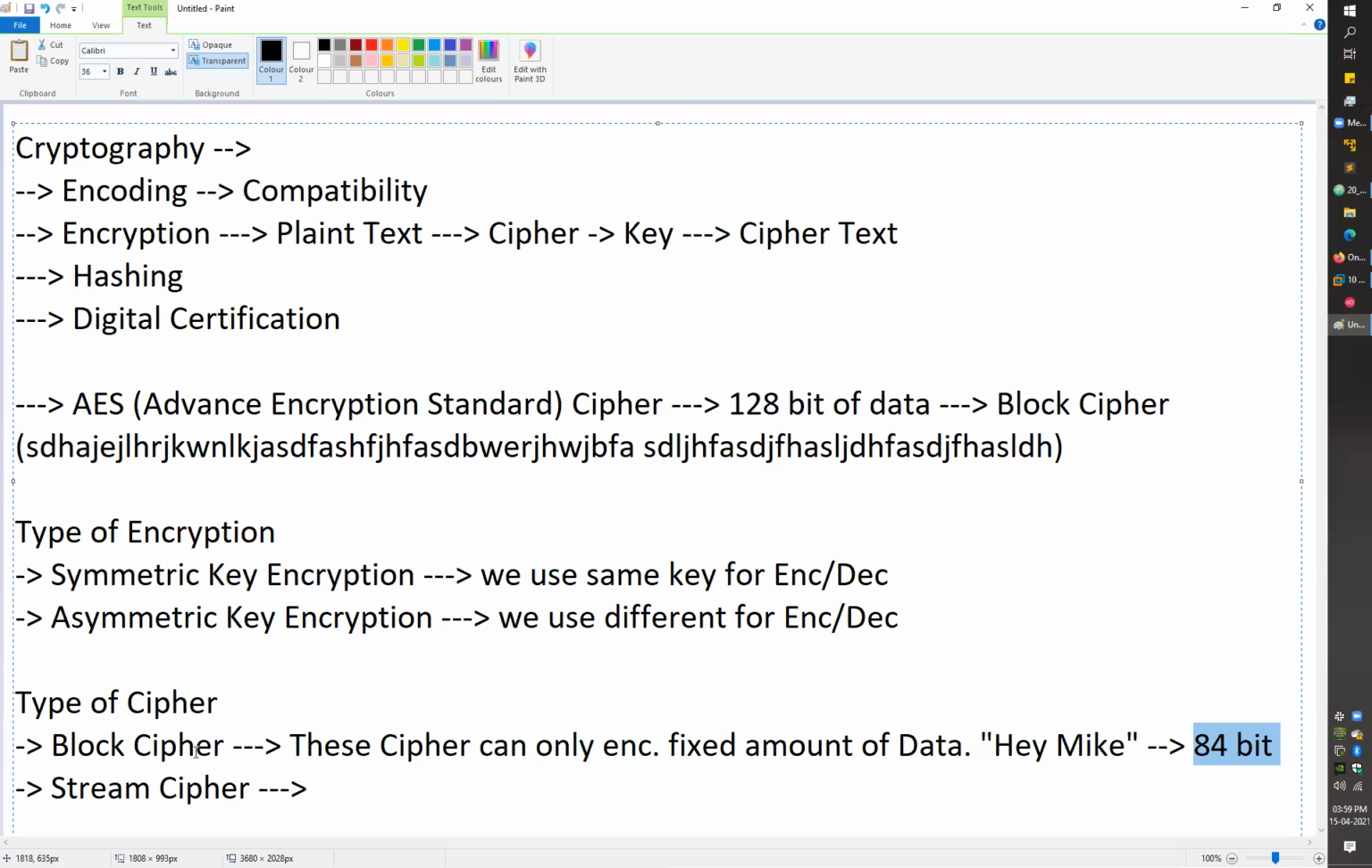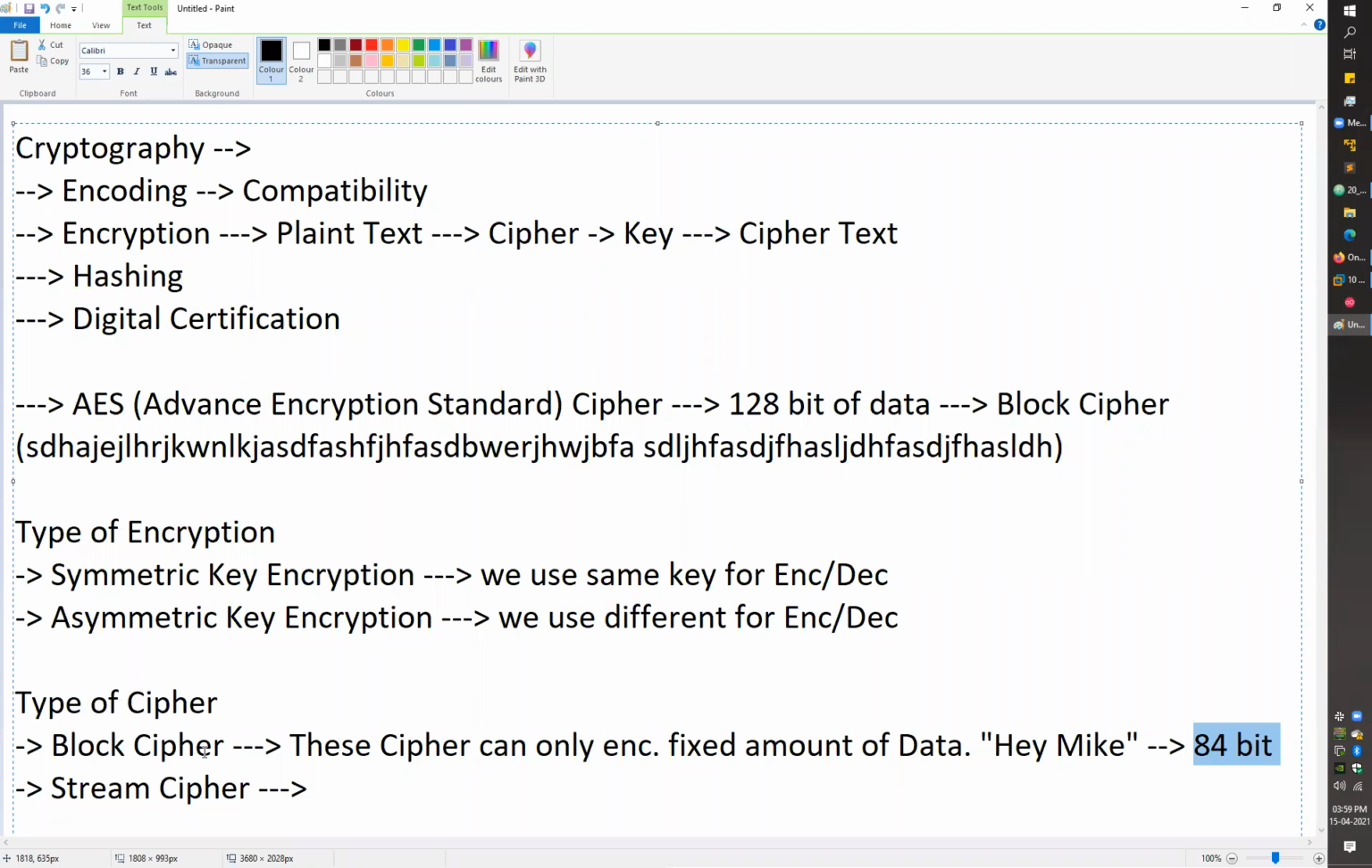But my AES can only encrypt 128 bits of data, right? At that time, we need to complete the block. We have to provide 128 bits of data as the input. You can't give it more than 128 and you can't give it less than 128. You have to provide exactly 128 bits of data for the encryption, right? You can't give it more, you can't give it less.